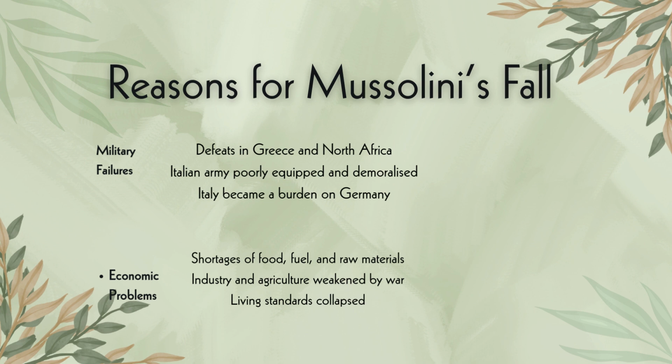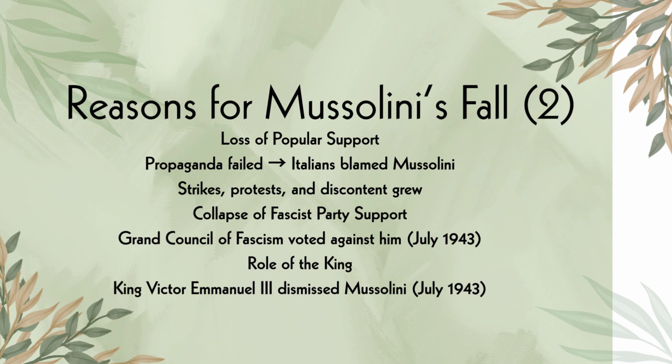Italy became a burden on Germany because Italy had all this confidence because she had Germany's backing. But we are coming from the World War, so many deaths, soldiers are tired, so it was not a success. We also see that Italy was facing some economic problems that Mussolini failed to solve. There was shortage of food, there was shortage of fuel, raw materials for industry and agriculture. So this weakened the war, and the living standards collapsed. And you can also see that soldiers were demoralized because of the problems at home.